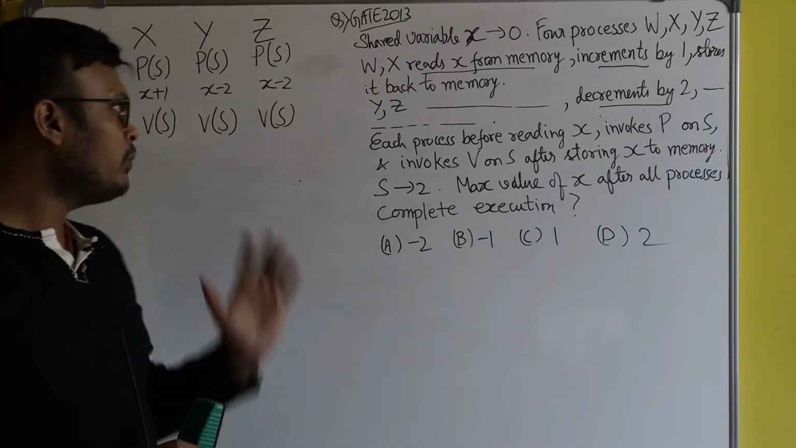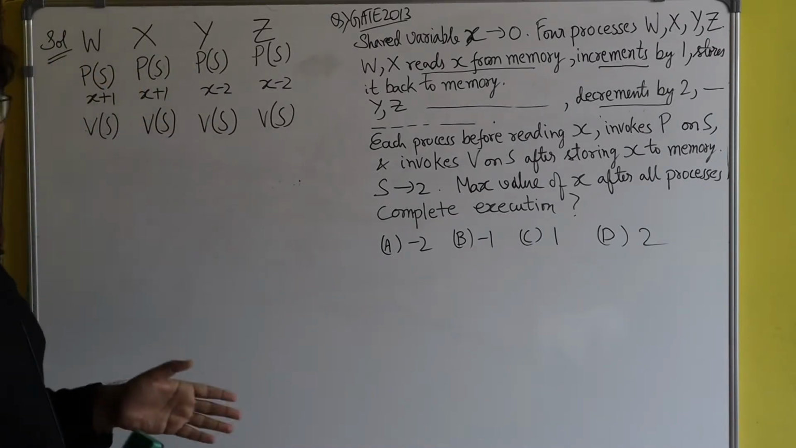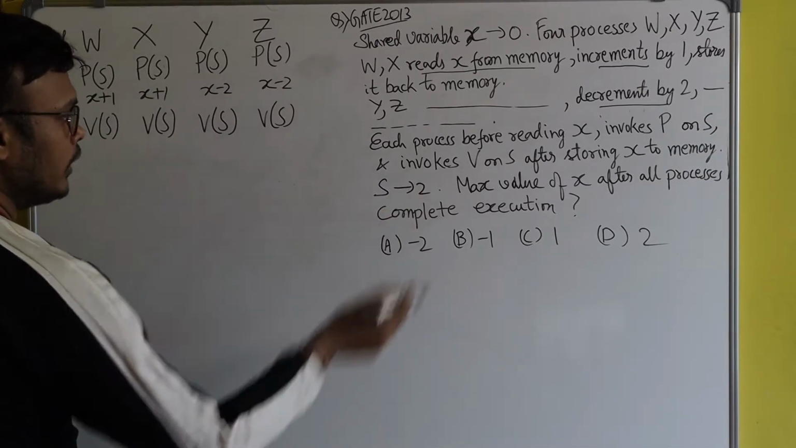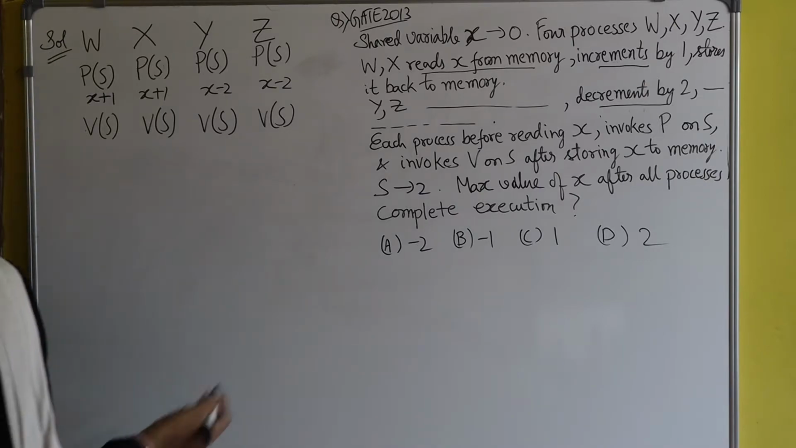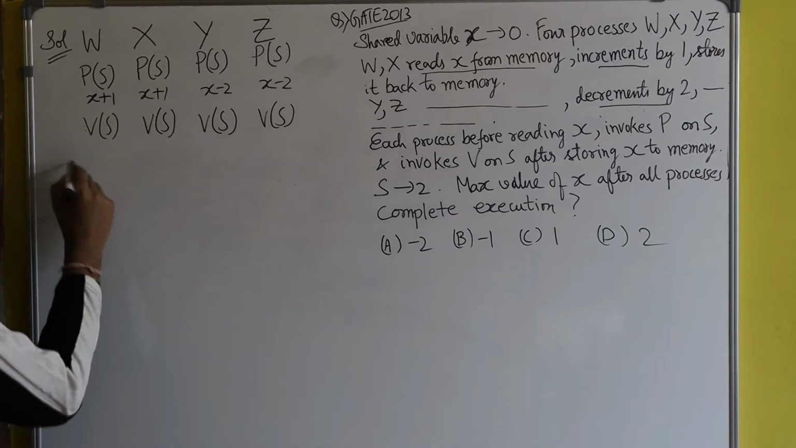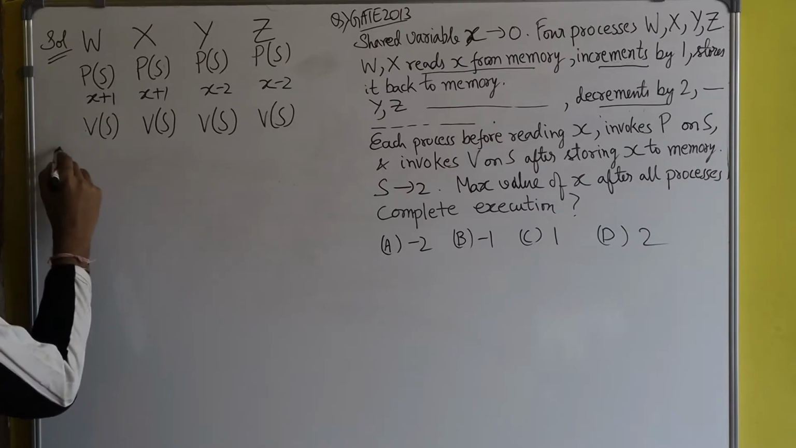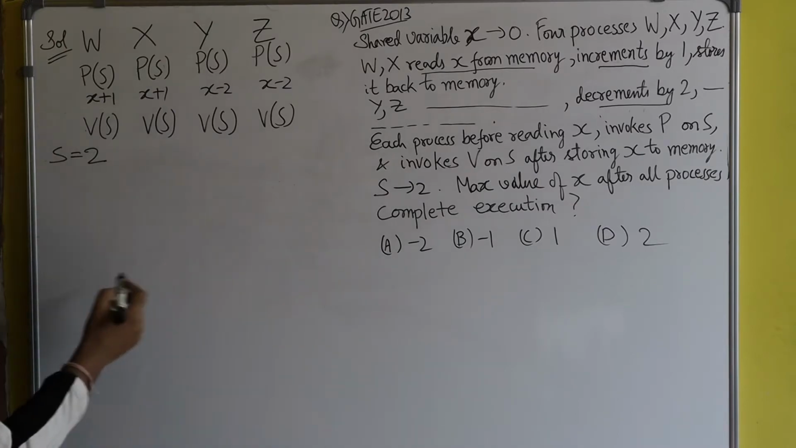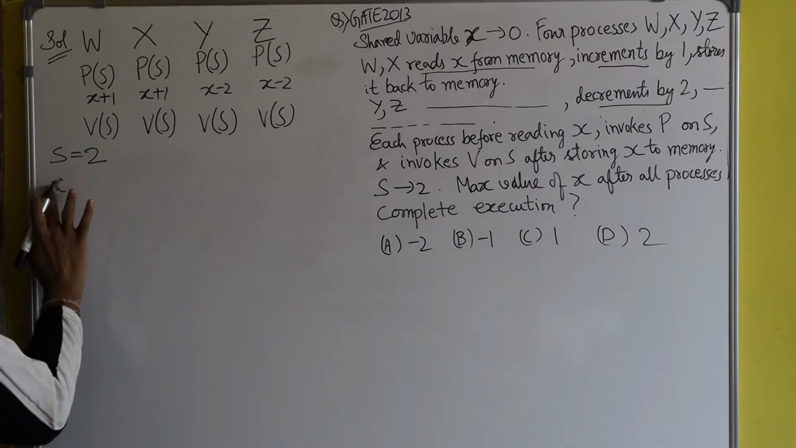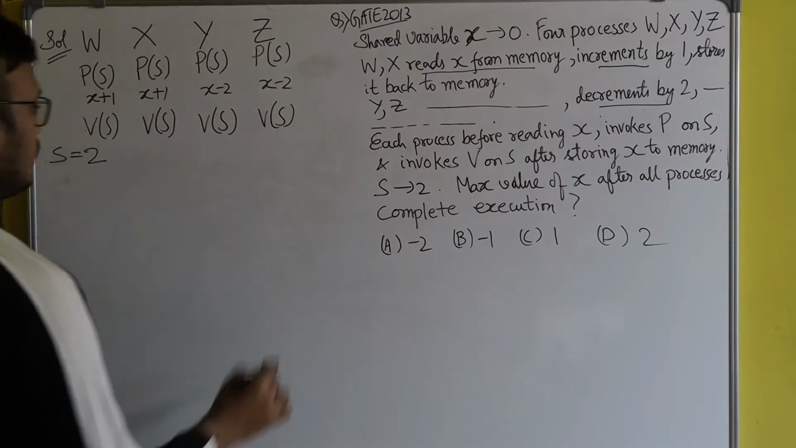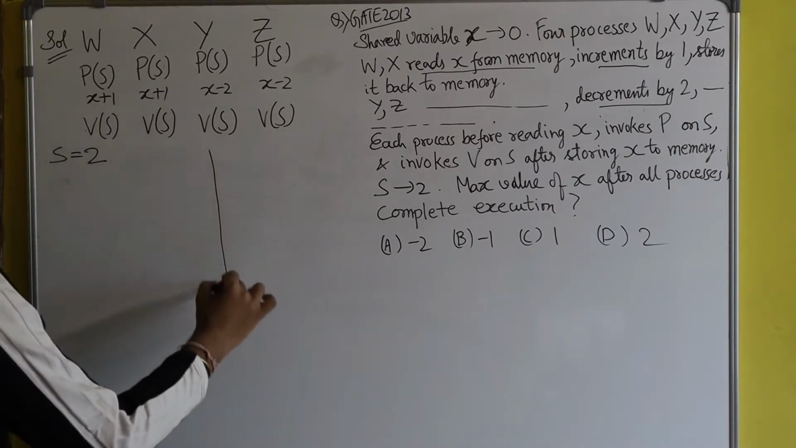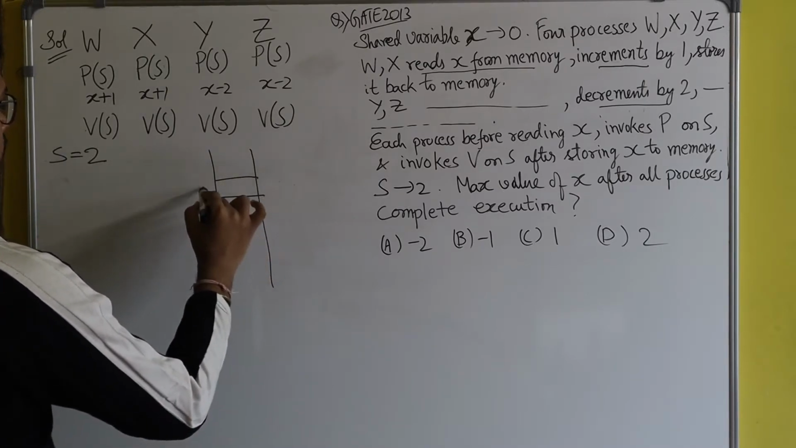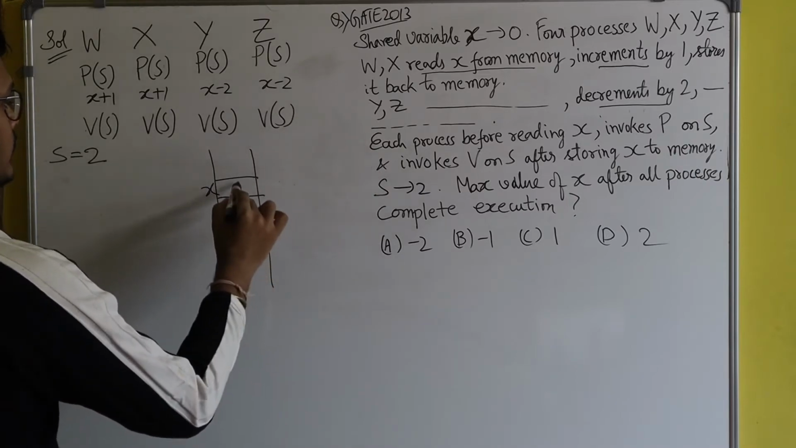So I have explained the question. It's a summary, and now let's solve this question. Here they are asking to calculate the maximum value of the shared variable. The counting semaphore has been initialized as 2, so that two processes can enter the critical section at a time, and the value of x is initialized as 0. Here you see, it's a memory, and at this location x, the value is 0.